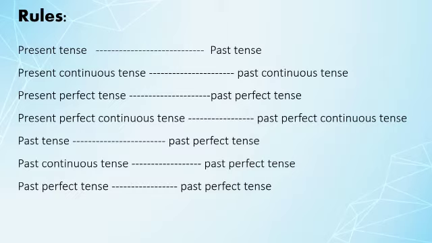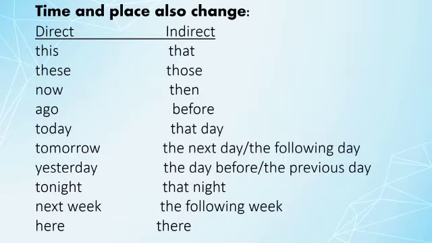If it is in past tense, it changes into past perfect tense. If the reported speech is in past continuous tense, it changes into past perfect tense. If it is in the past perfect tense, it will not change, the same past perfect tense. In order to change direct to indirect, time and place also change.